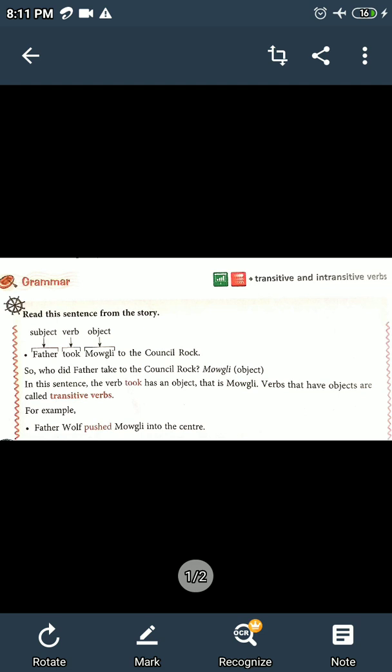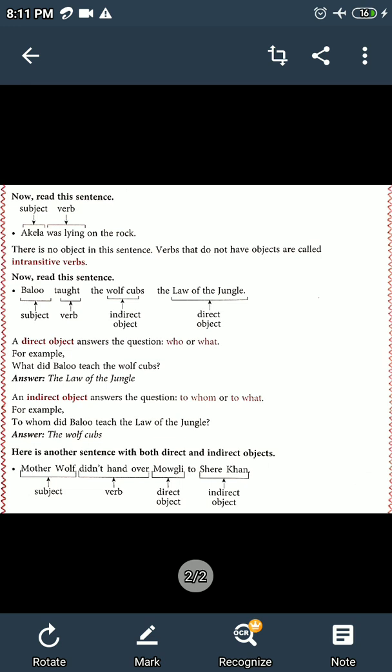Now, what are intransitive verbs? Intransitive verbs are those verbs that do not require an object to complete their meanings. I repeat, students, intransitive verbs are those verbs that do not require an object to complete their meanings. So, for example, birds fly.